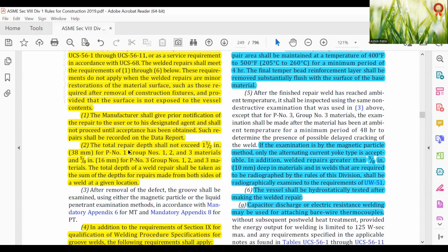The total repair depth shall not exceed 1.5 inch, 38 mm, for P-number 1, group number 1, 2, 3 materials, and 16 mm for P-number 3, group number 1, 2, 3 materials. The total depth of weld repair shall be taken as the sum of the depth of repairs made from both sides of the weld at the given location.